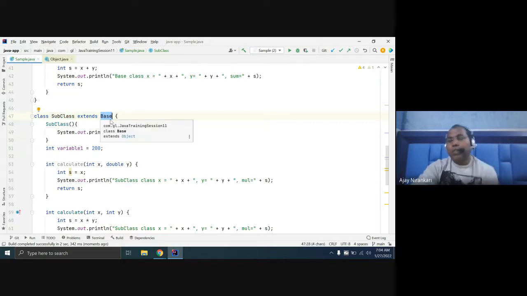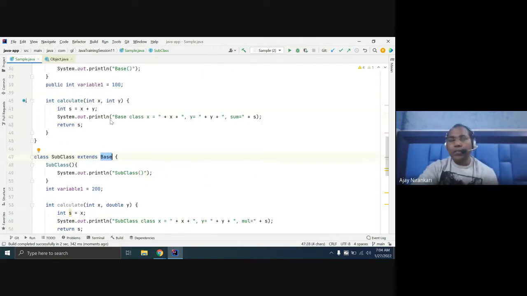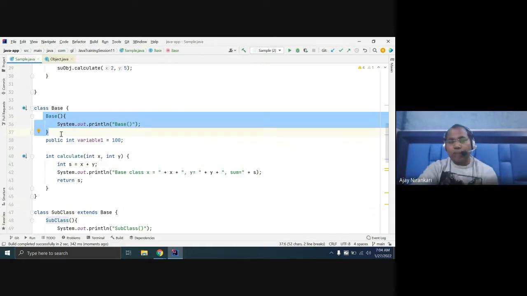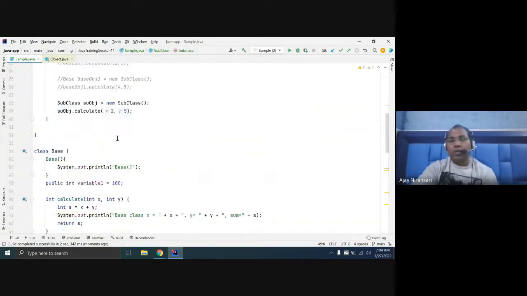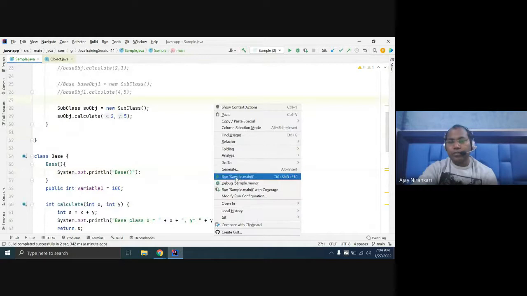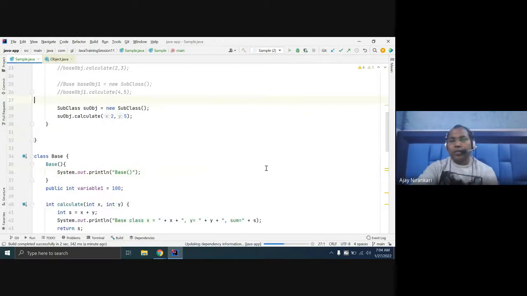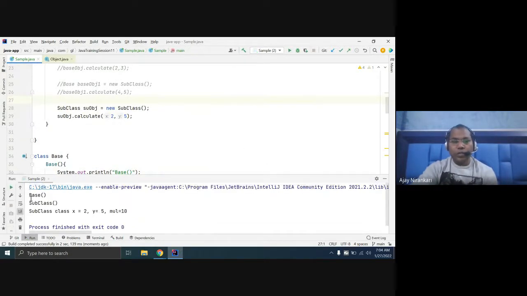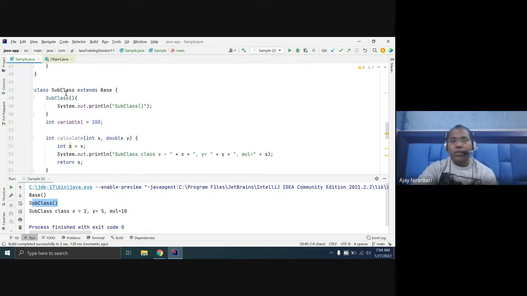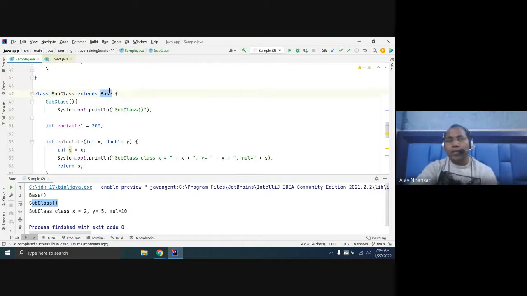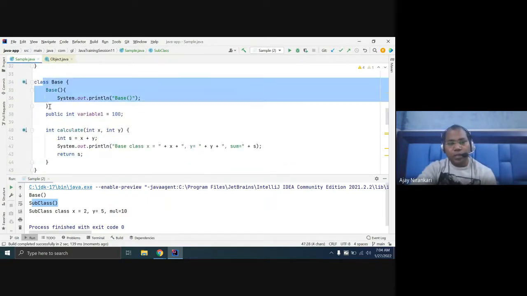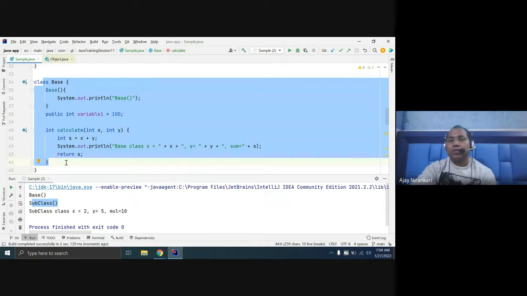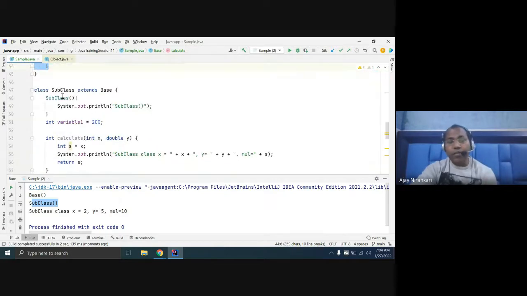First your base class object will be created, meaning this constructor is invoked, then this will run. If you run it this way, you notice first your base class constructor is invoked, then the subclass constructor. So whenever you create the object of your subclass, and your subclass extends the base class, first the base class object is created internally, and after that the subclass object.